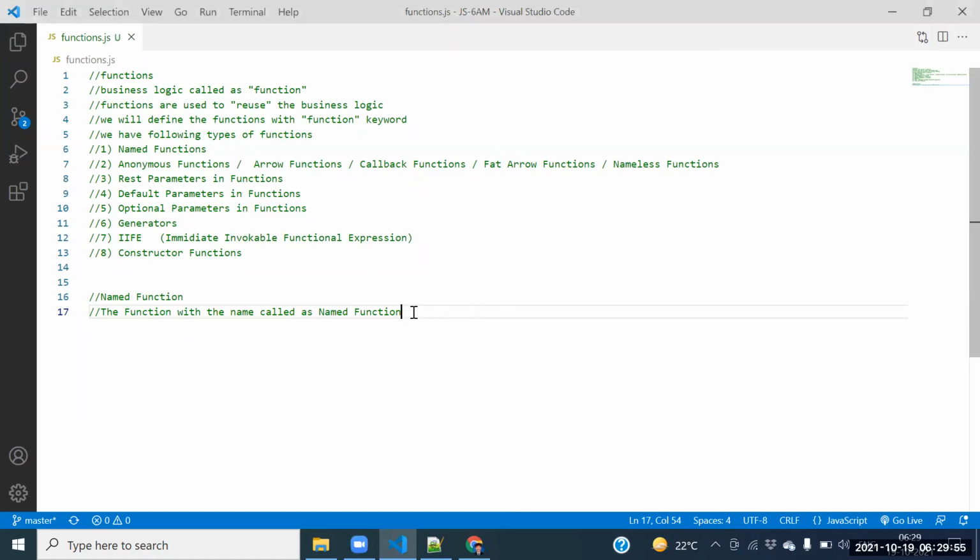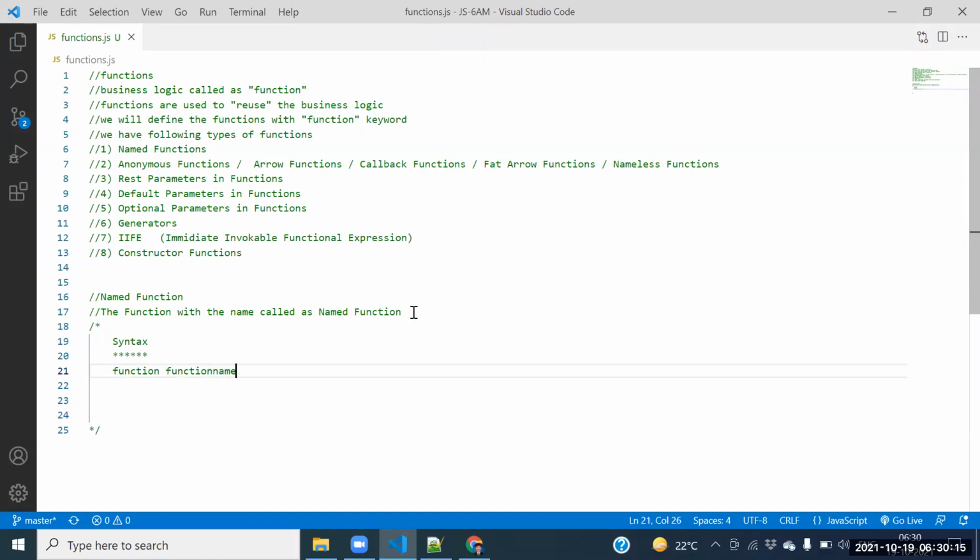Can I go for the syntax? Yes. So what is the syntax we need to follow? What is the keyword? function, then function name.